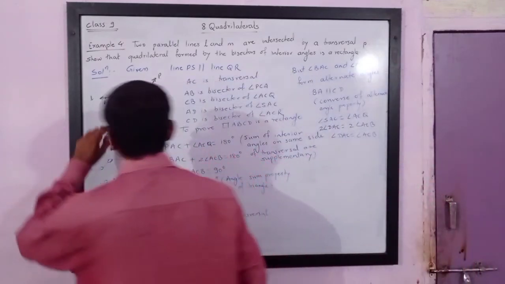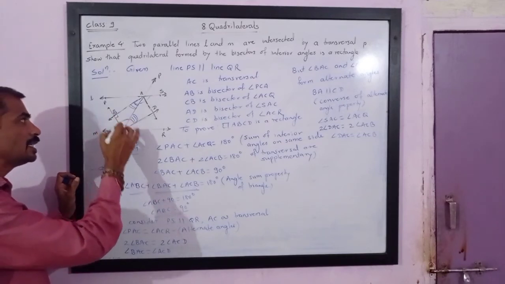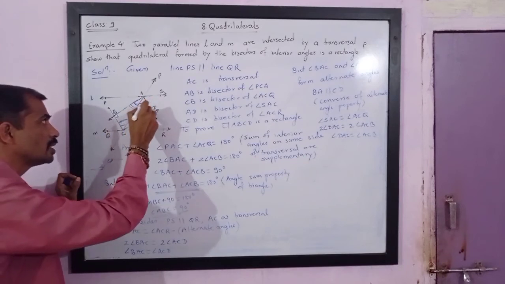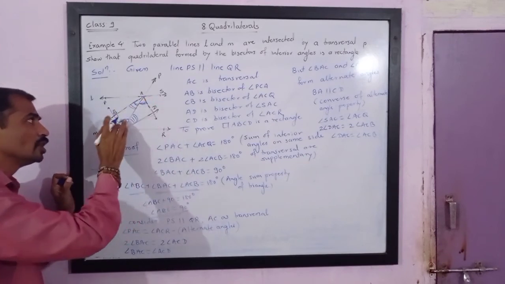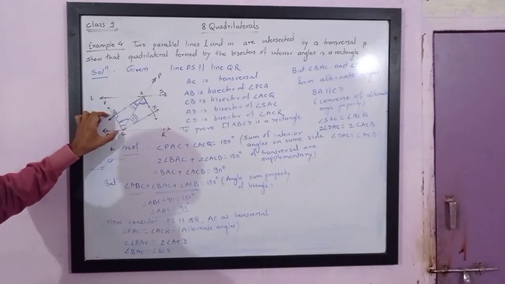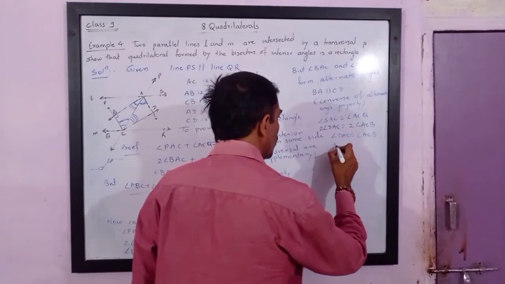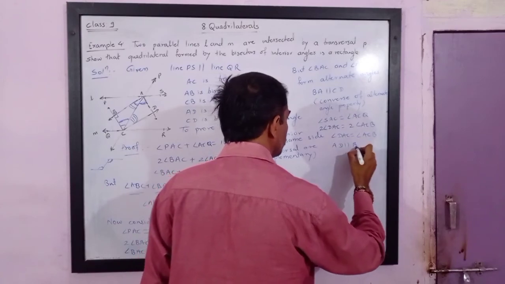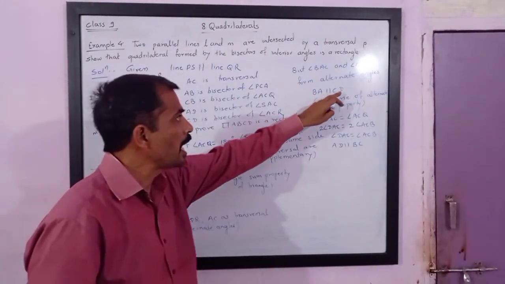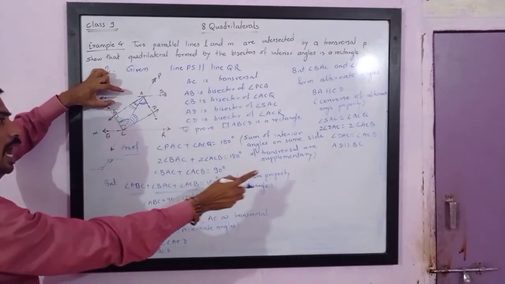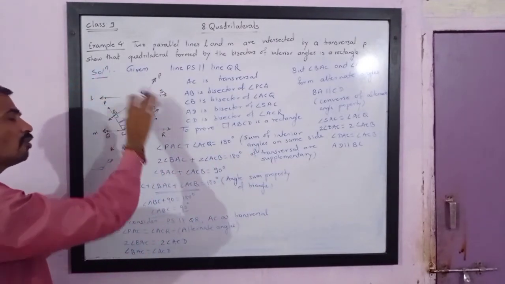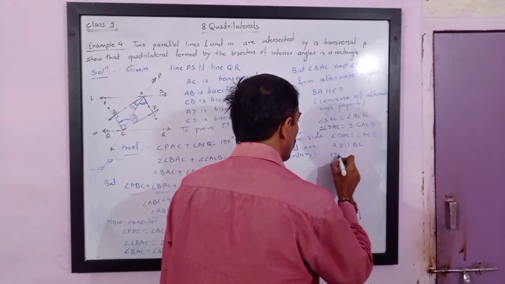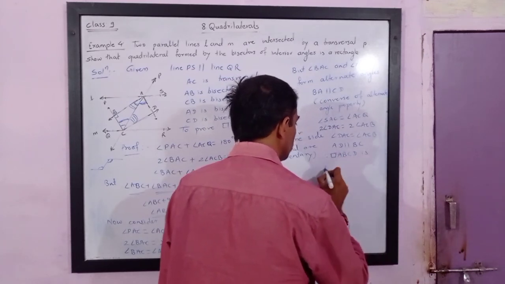Now see, we have got angle ACB and DAC, which means we have got these two angles congruent to each other. So if these two angles are congruent, it means AD is parallel to CB. Therefore, AD is parallel to BC, you can see. Now we have got BA parallel to CD, and AD parallel to BC. It means opposite sides are parallel to each other. Therefore, quadrilateral ABCD is a parallelogram.